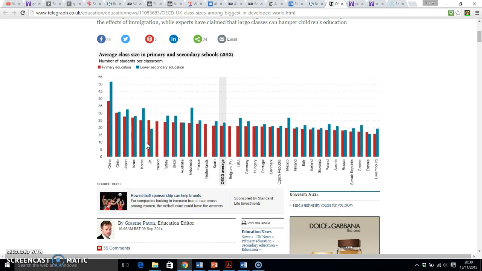Now for Crawshaw, we're not a primary school, so the high numbers of students within primary school, or in terms of classroom sizes, isn't that much of an issue for us at the moment. But it might suggest that there are lots and lots of students in primary schools and that will soon be coming to the secondary school. So how will that affect us then? What will happen to our classroom sizes, particularly in the light of the fact that the funding for schools is going down, so we aren't going to be able to take on more teachers. So what will happen to classroom sizes here at Crawshaw?